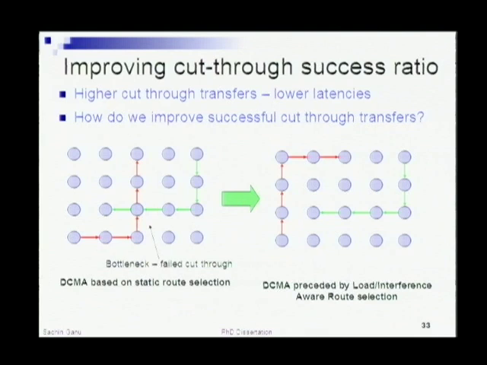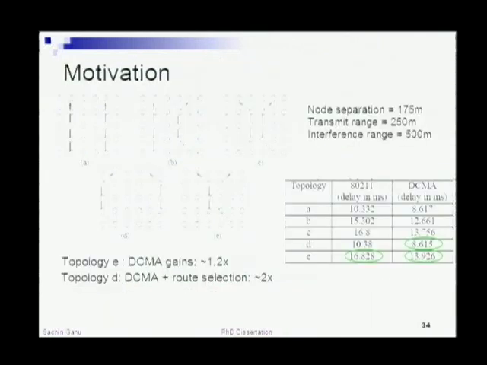So we argue that instead of doing this, why not make use of what we have previously learned, which is the airtime cross-layer metric. Can you do something better by making use of some kind of interference-aware route selection, so as to separate these two flows out and let them successfully cut through end to end? So this motivates our design, which I'm going to talk about in the next slide.